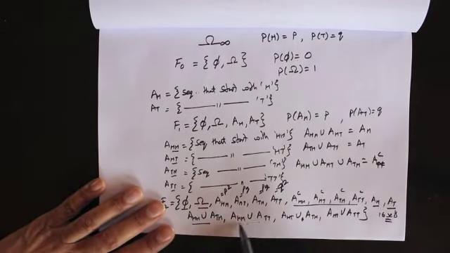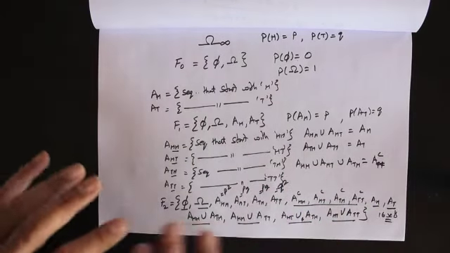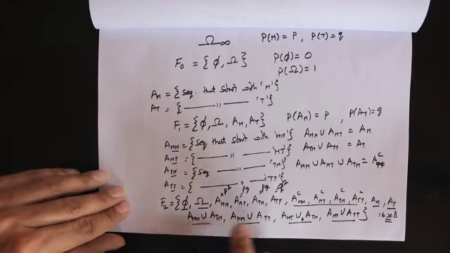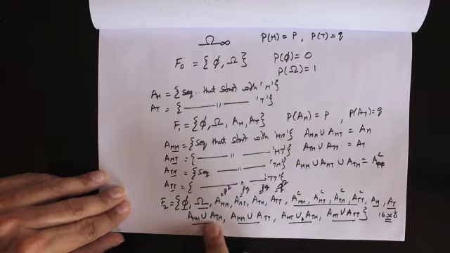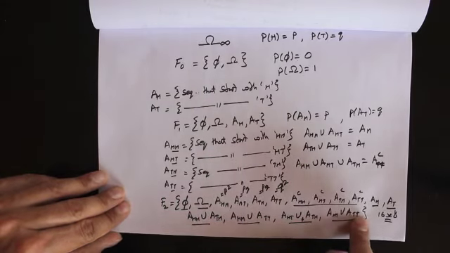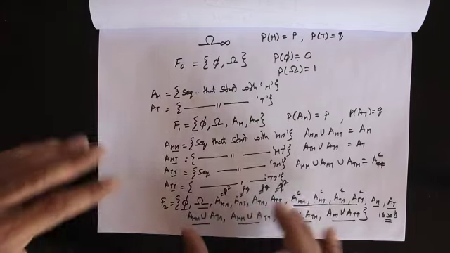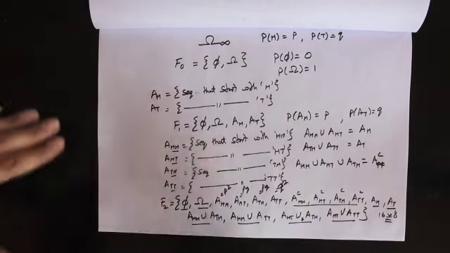And since these four sets are separate from one another, we basically know they are disjoint sets. So we can figure out the probability of these four sets also. This would be just the probability of A of head head plus the probability of A of tail head. Okay, and we know what these probabilities are. So we know probabilities of all sets under F2. Likewise, we can continue this process.